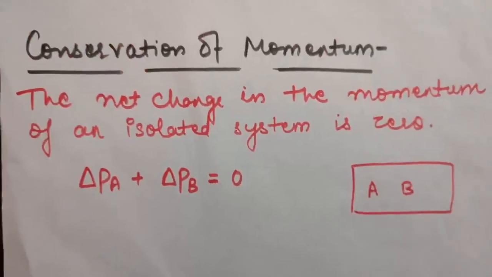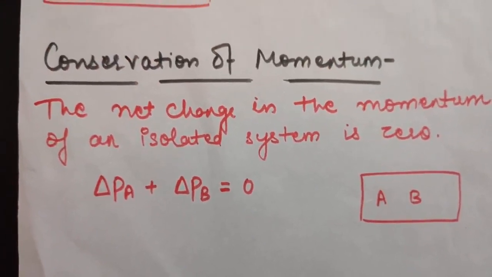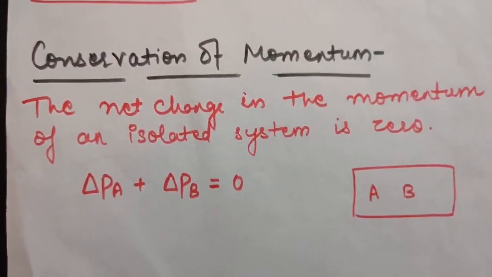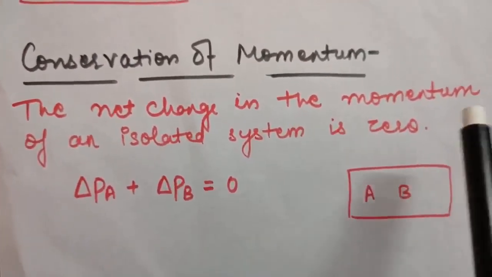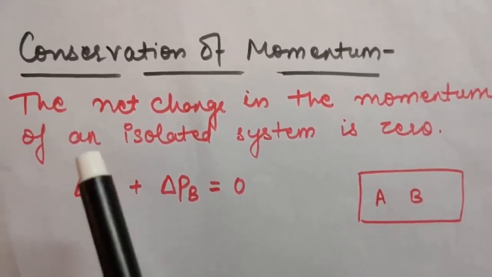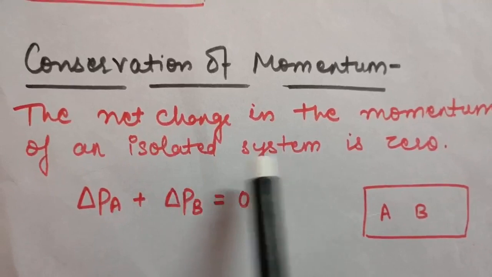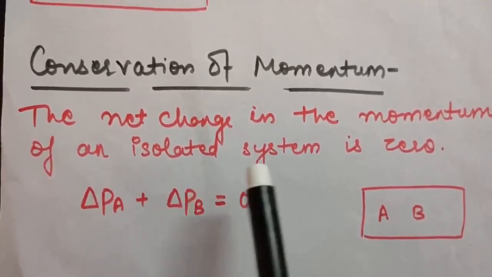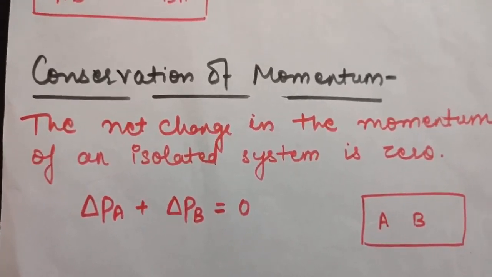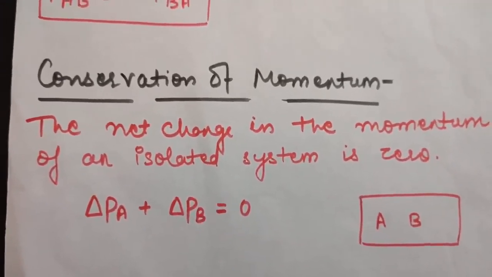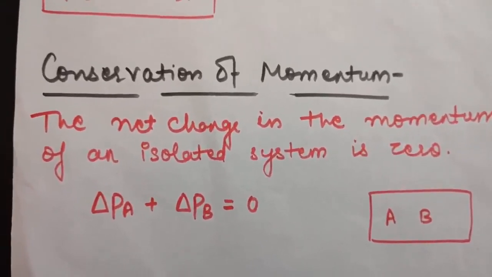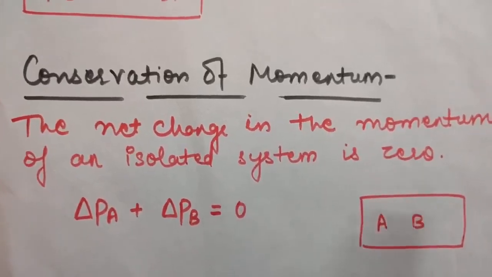Before telling you that the second law is the real law, let us study one more term, that is conservation of momentum. It states that the net change in the momentum of an isolated system is 0. The first thing that arises in your mind is, what is an isolated system? An isolated system is a system which is free from the influence of any external forces. That is, if on any system the external force is 0, then that system can be considered an isolated system. So for such a system, the net change in the momentum is 0.